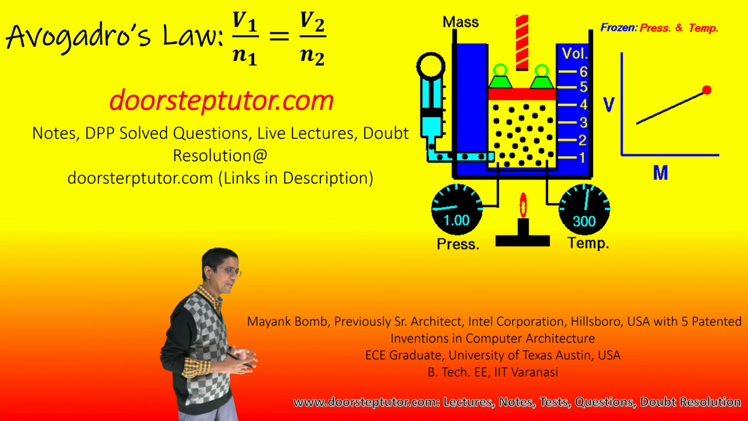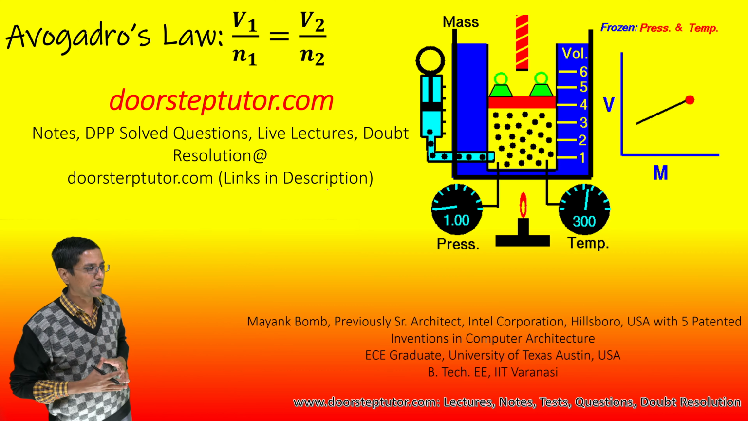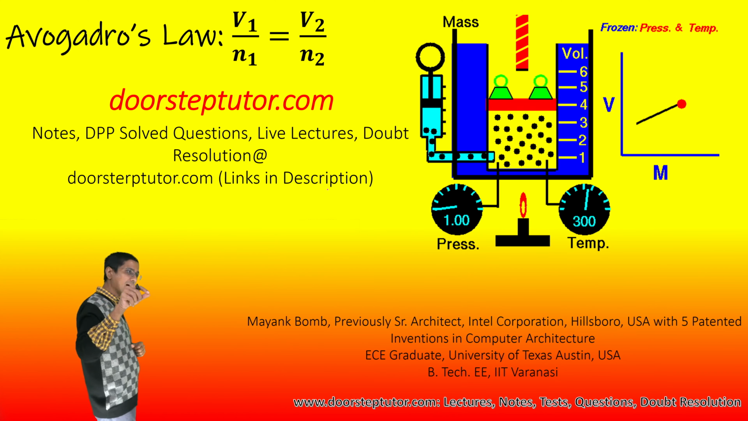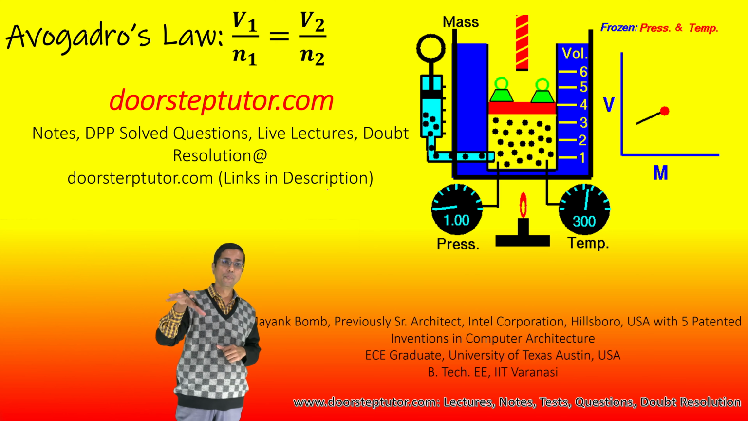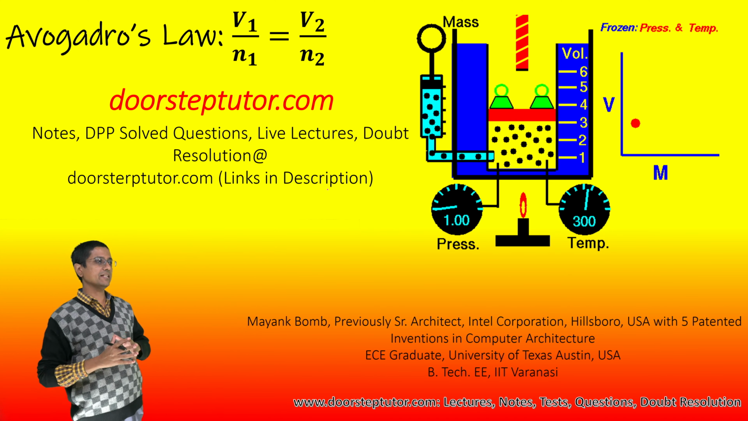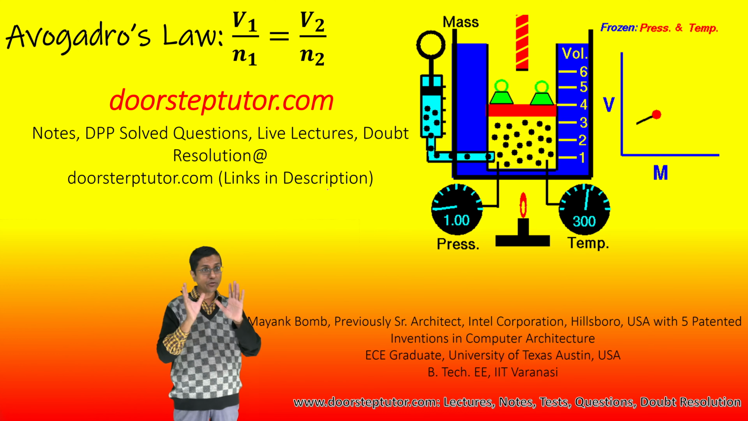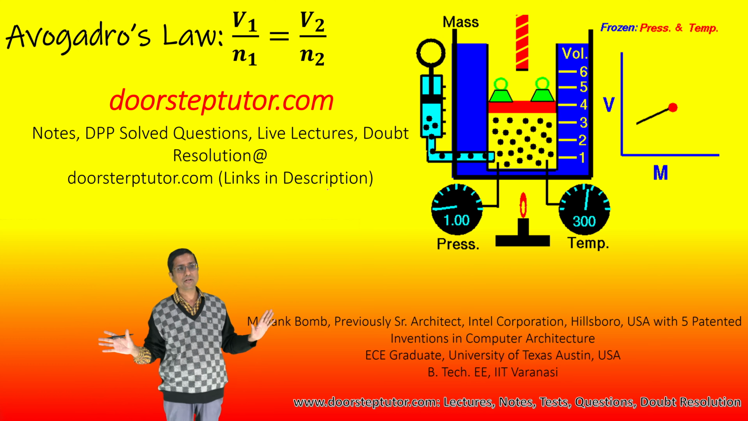Now, after we have looked at Charles's law and Boyle's law, there is another very important gas law, which relates the mass of the gas with its volume. That is known as Avogadro's law. There is also a number called Avogadro's number, but it has nothing to do with this law, so do not confuse the two things at all.